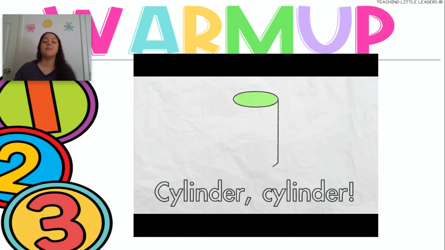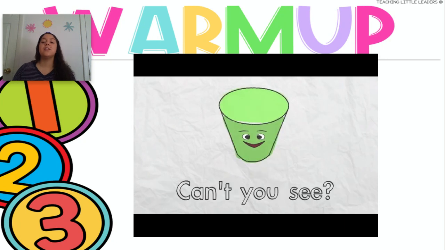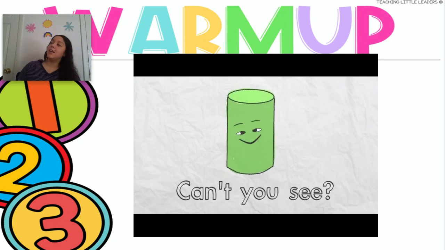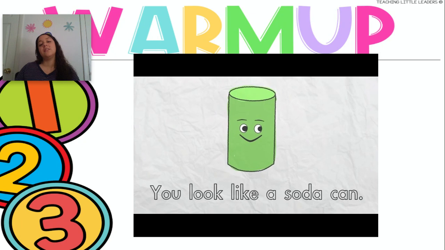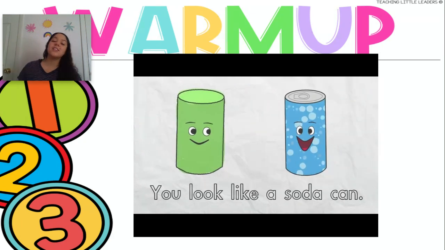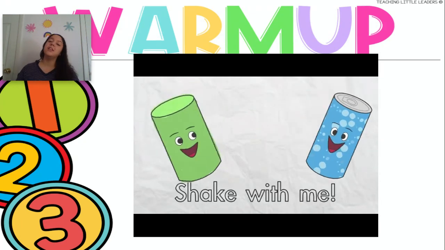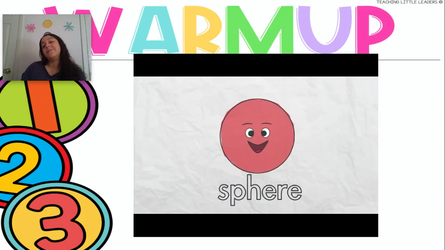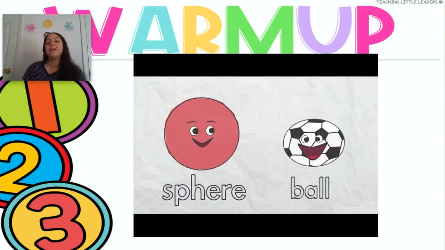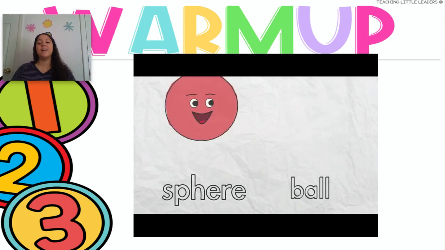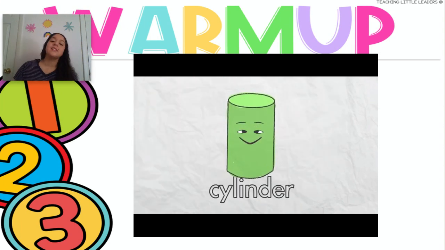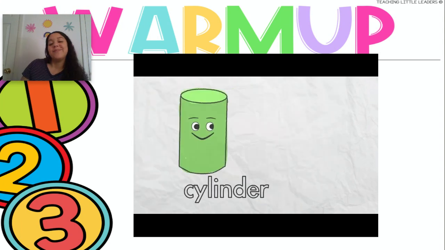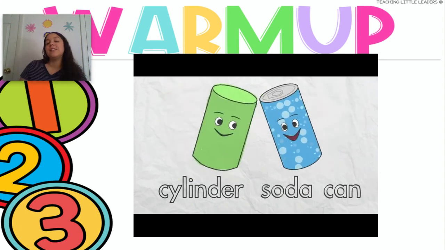Cylinder, cylinder, cylinder, cylinder. Can't you see? You look like a soda can. Shake with me. Sphere, ball, cylinder, soda can.